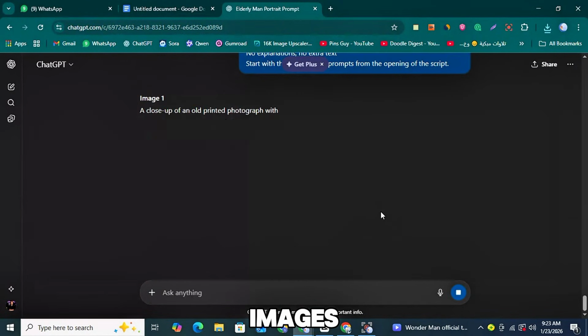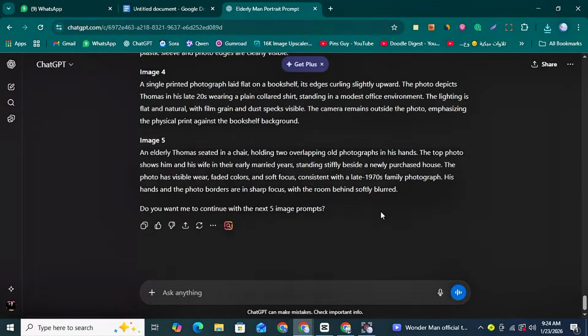First, we will create images using these 5 prompts. After generating these, at the bottom, ChatGPT will ask if you want to create the next set of image prompts according to the next section of your script. You just confirm and it will generate the next 5 prompts.